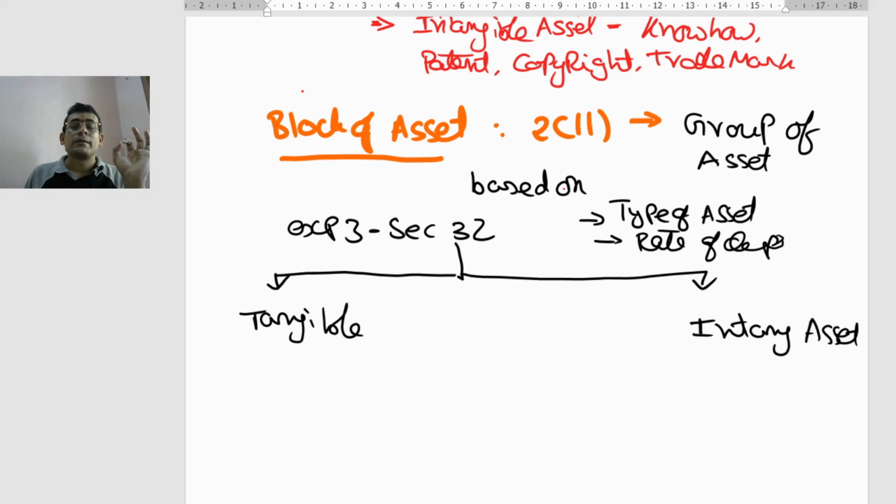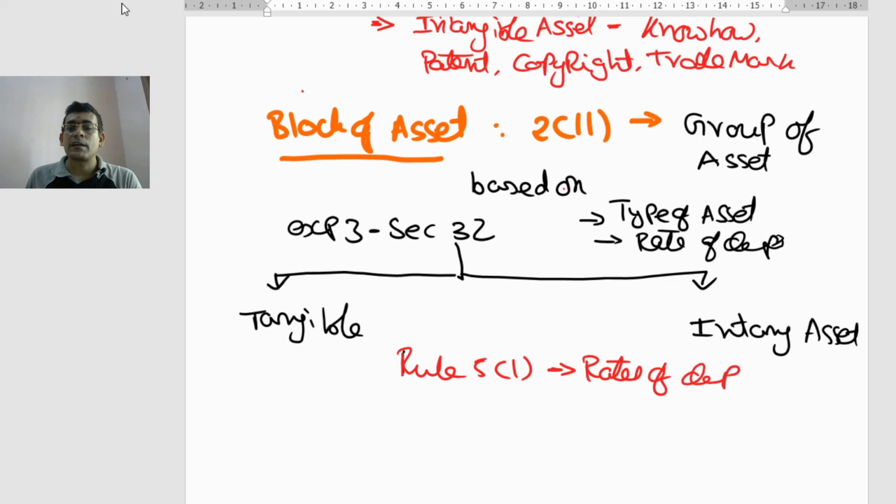Now here we need to look into rule 5. Rule 5 sub rule 1 of the Income Tax Act speaks about rates of depreciation. So we are applying rule 5 sub rule 1 to determine the rates of depreciation.